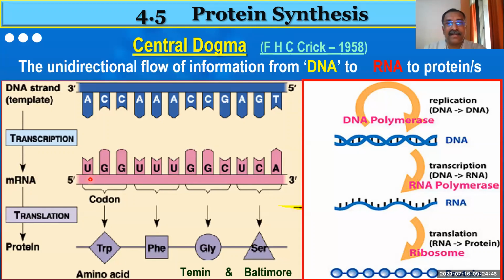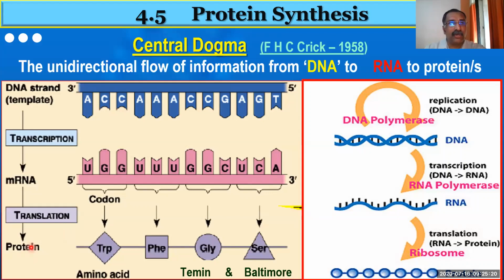So a messenger RNA is running in which direction? Its complementary direction, that is 5' to 3' direction. In this messenger RNA, so many nitrogen bases are there like this, and we represent them as codons. Every 3 nitrogen bases we say is one codon, another codon, and another codon. Like that, codons are there. And these codons represent various types of amino acids. And using these amino acids, what is synthesized?